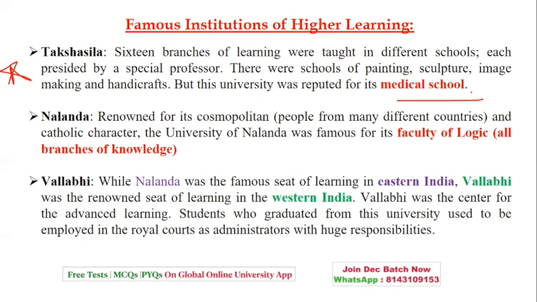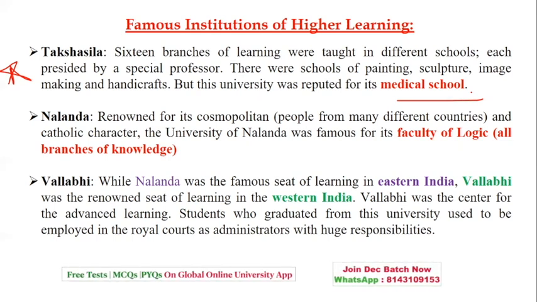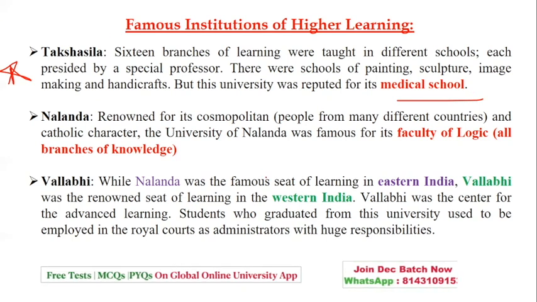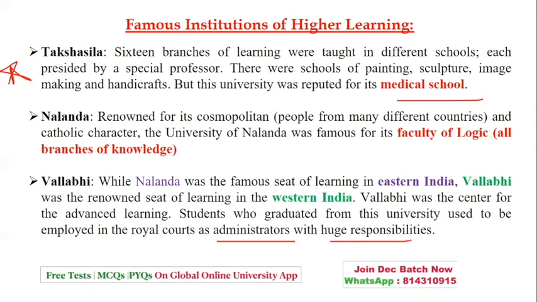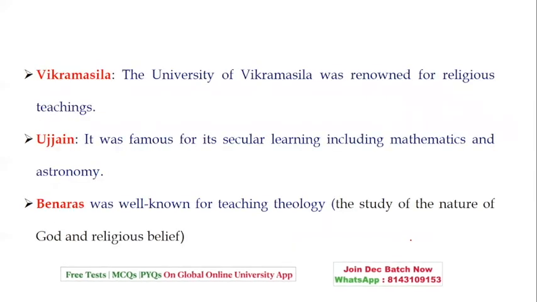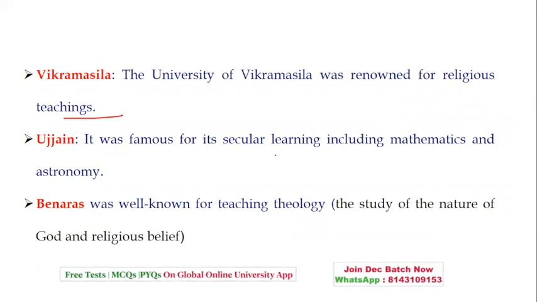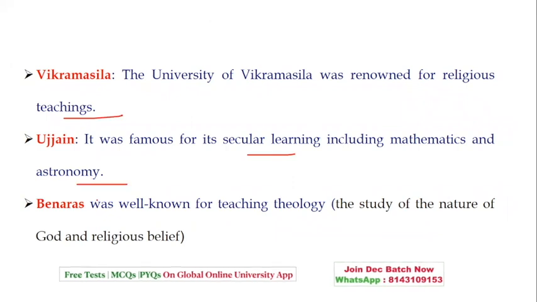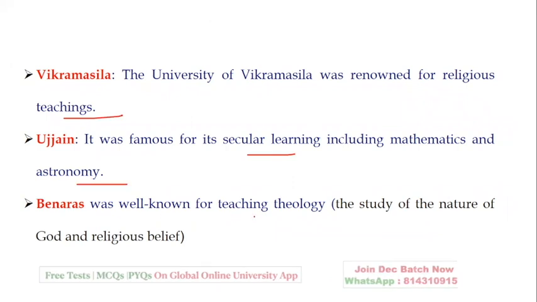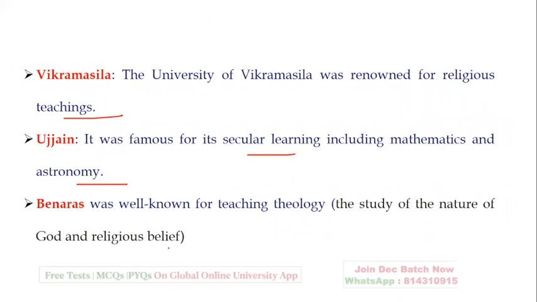Vallabhi was a center for advanced learning. Students who gathered from this university used to be employed in the royal courts, and they used to get prestigious jobs. They were administrators with huge responsibility. Next, Vikramshila, the University of Vikramshila, was renowned for its religious teaching. Ujjain was famous for secular learning, including mathematics and astronomy. Benares is well known for teaching theology, that is nothing but the study of the nature of God and religious belief.